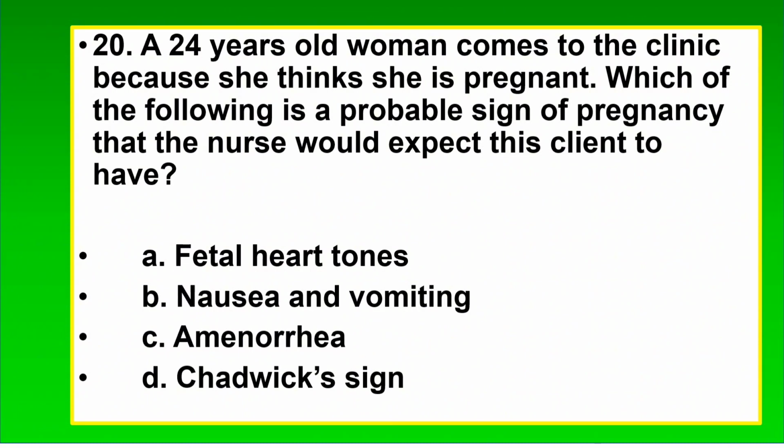The correct answer is D. Chadwick's sign, or the bluish discoloration of the vagina. FHT is a positive sign. Nausea and vomiting and amenorrhea are presumptive signs of pregnancy.